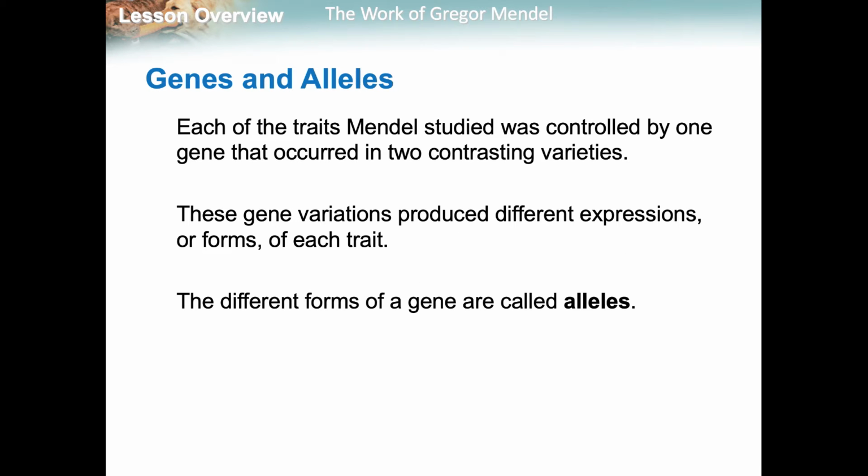Each of these traits Mendel studied was controlled by one gene that occurred in two contrasting forms. So these gene variations produce different expressions. All these different forms are called alleles. Alleles.